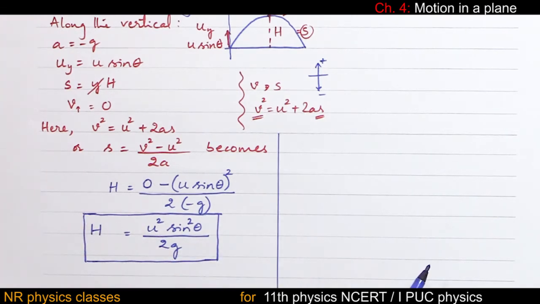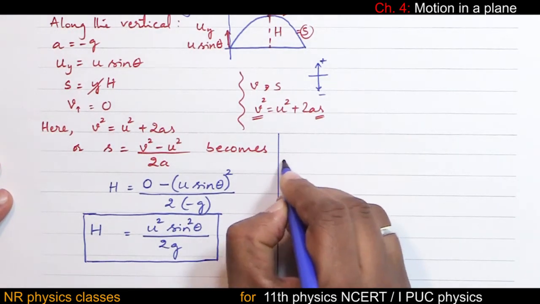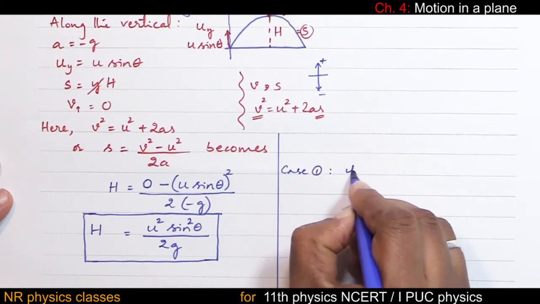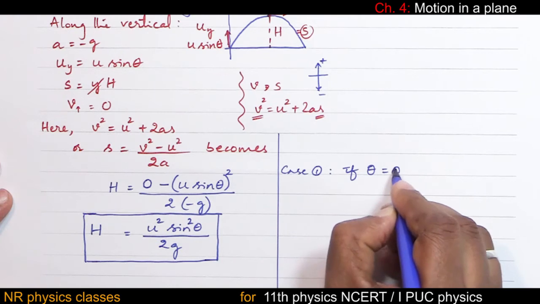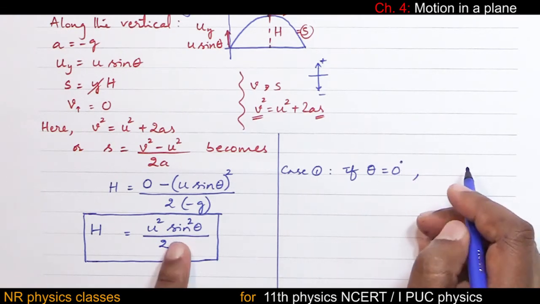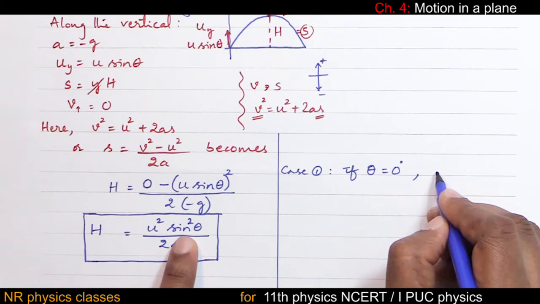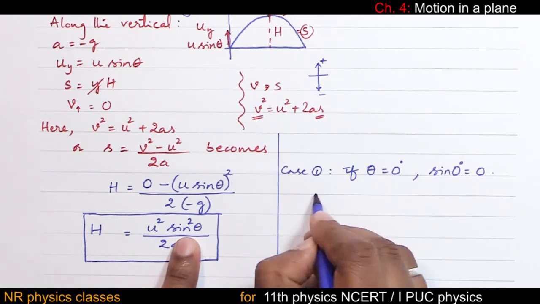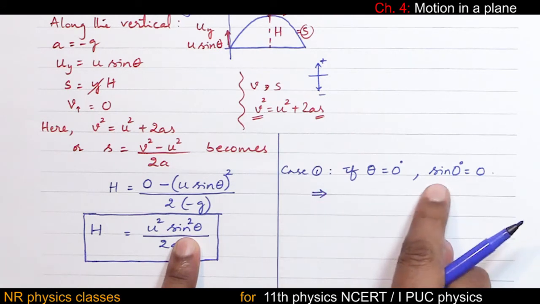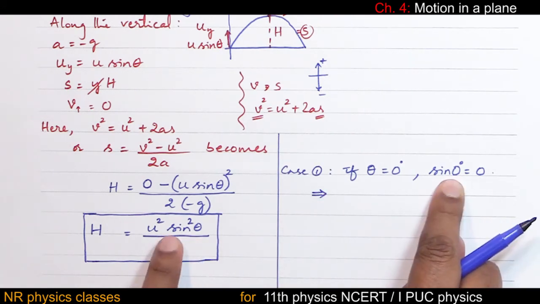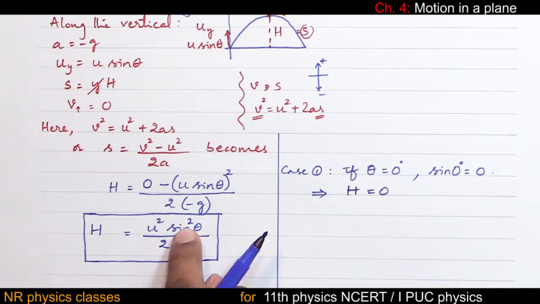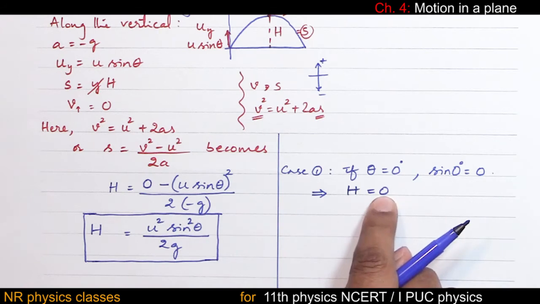Okay. Now, different cases. Case 1. If theta equal to 0, this equation has sine square theta. Sine 0 is 0, which implies h equal to 0, because 0 into any number is 0.